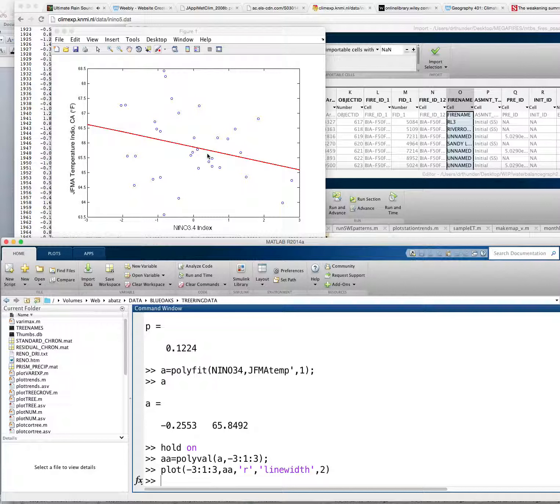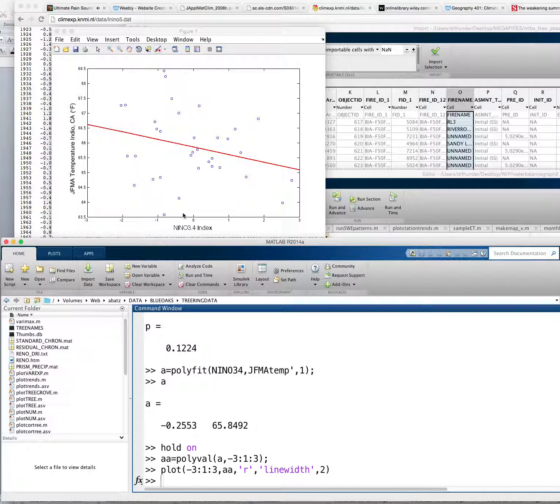The final piece to this is that we have a model here, and we can actually use this model in a forecasting sense. So for this past winter, we saw a very weak El Nino or La Nada, El No-Show developing. The Nino 3.4 index as of December 1st was about negative 0.7.